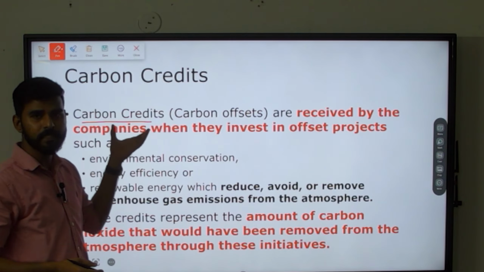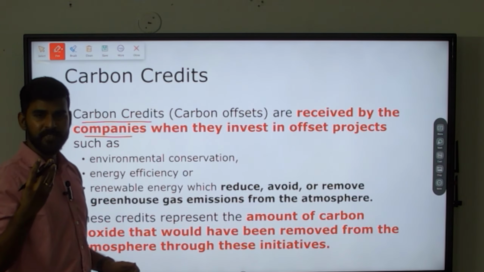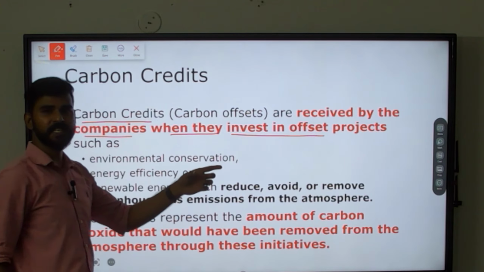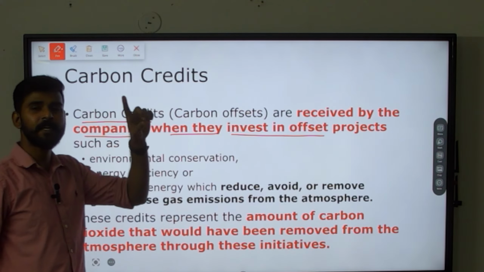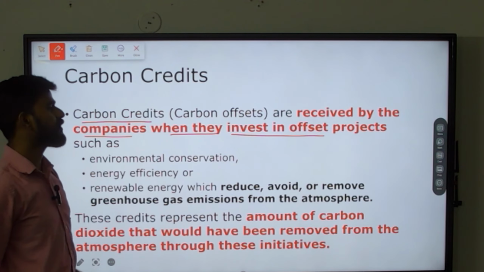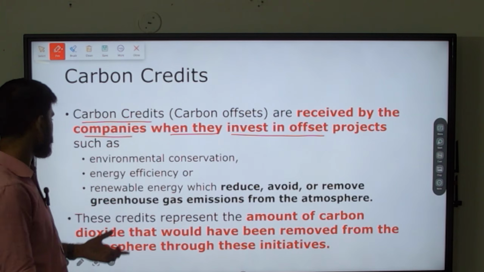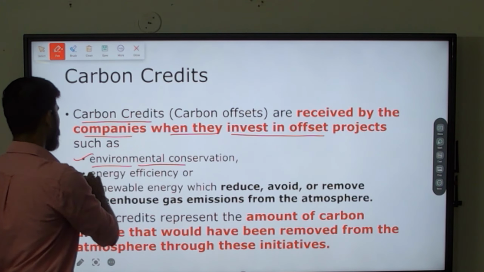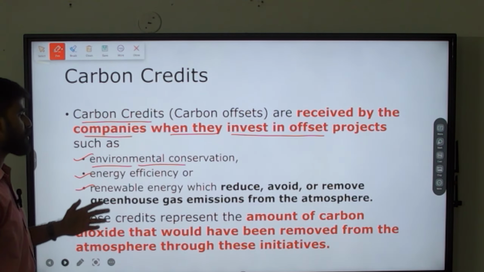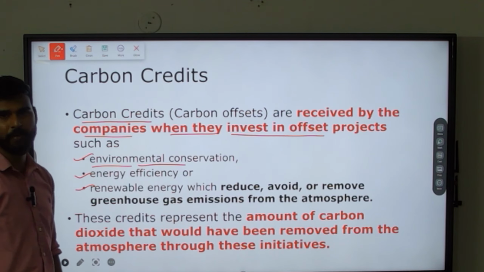It is also called carbon credits. They gain something called carbon credits. So these are received by companies. Companies will be receiving carbon credits for their investment in offset projects. What are they offsetting? They are offsetting the negative impact that has been created by one of the earlier activities that they have done. If they invest in offset projects, they'll be gaining carbon credits. They can invest in environmental conservation, energy efficiency, renewable energy, which reduce, avoid and remove greenhouse gas emission from the atmosphere.